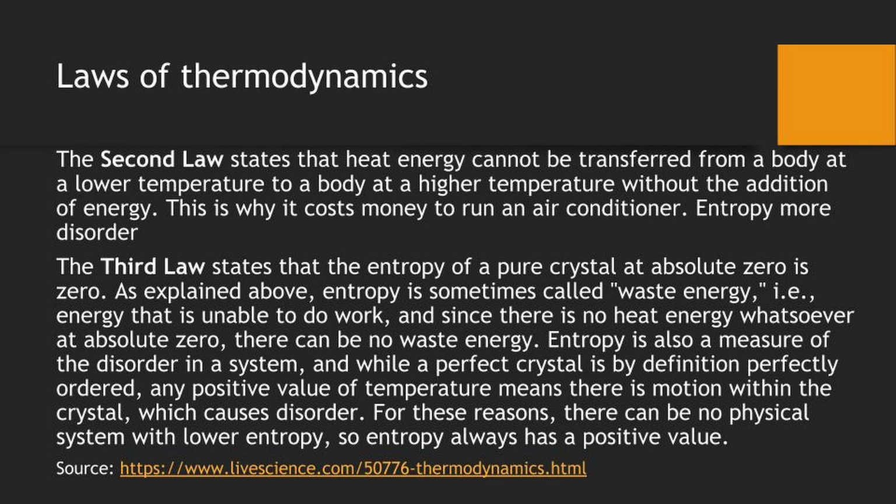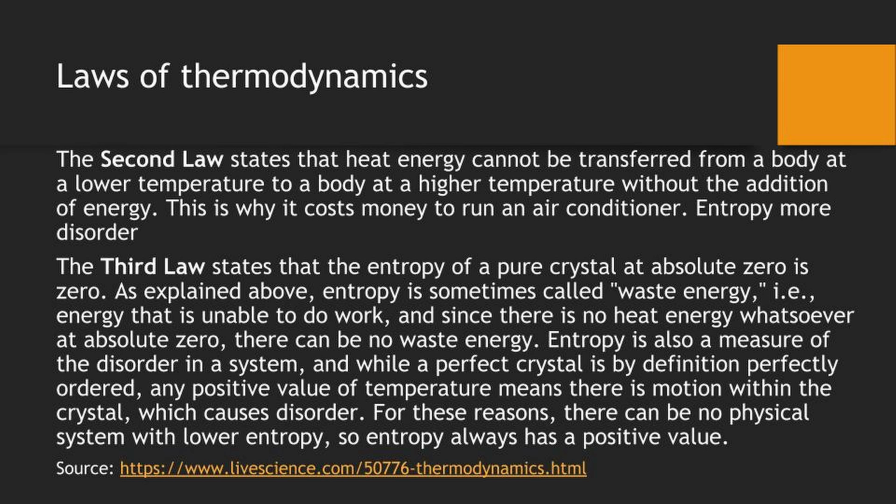Entropy is a measure of disorder in the system, and while a perfect crystal is by definition perfectly in order, any positive value of temperature means there's motion within the crystal which causes disorder. For this reason, there can be no physical system with lower entropy, so entropy always has a positive value. This is the second law of thermodynamics.